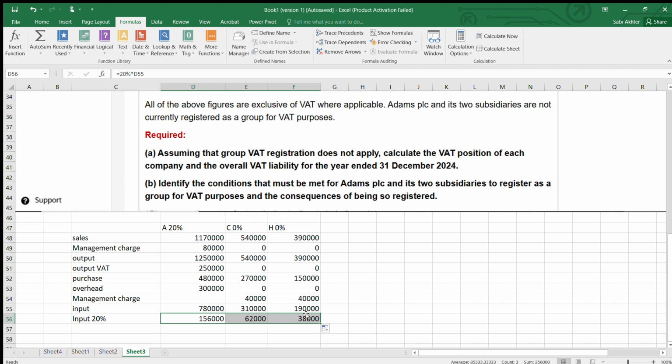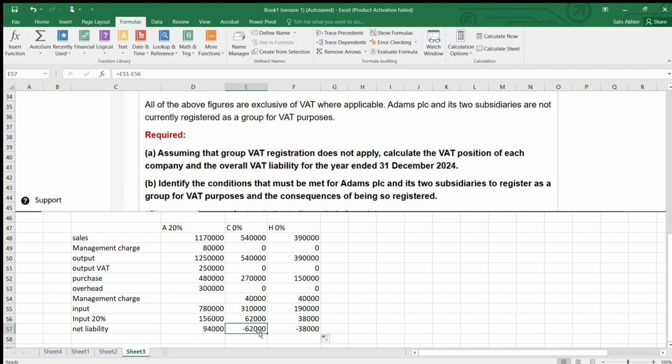Now, what's next? Net liability. So here we are going to deduct from output VAT, we are going to deduct input VAT. And we are going to drag it to the other cell. In the first one, it's 94,000. Okay. Here, in this two, it's a recovery.